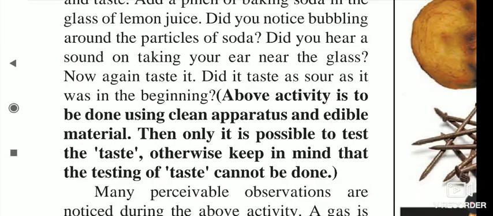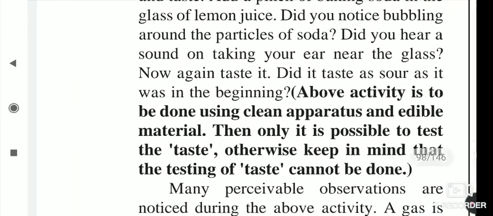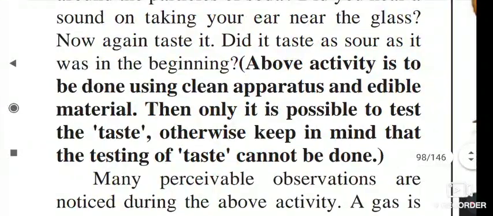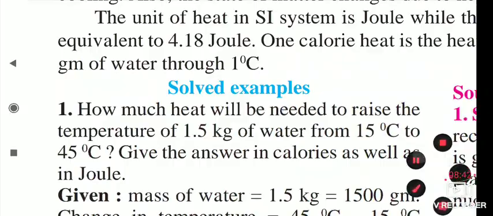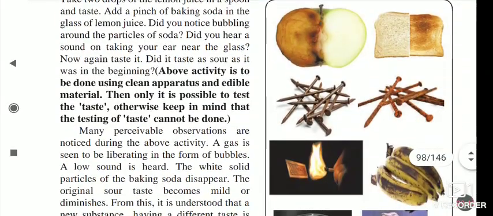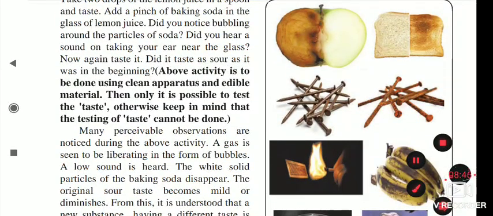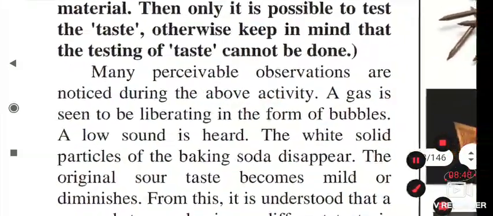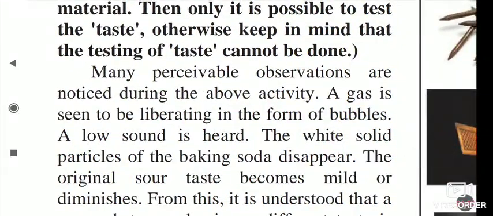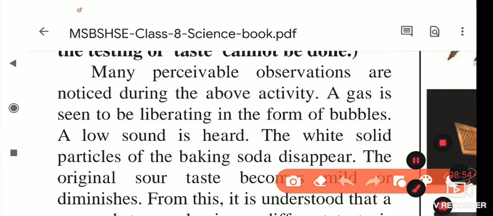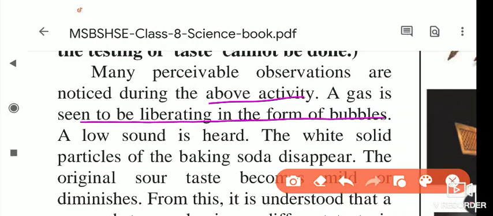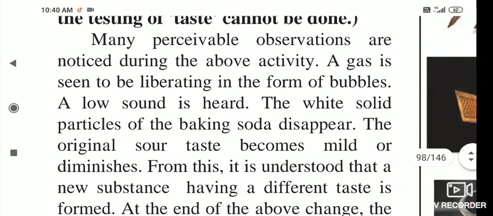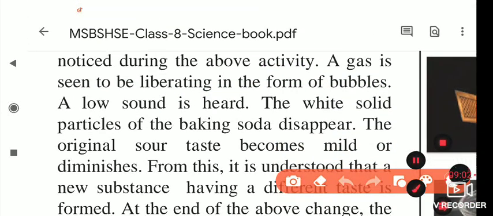The above activity is done using clean apparatus and edible materials; only then is it possible to taste, otherwise it will be dangerous. Now, many perceivable observations are noticed during the activity. A gas is liberated in the form of bubbles, which are carbon dioxide gas bubbles.